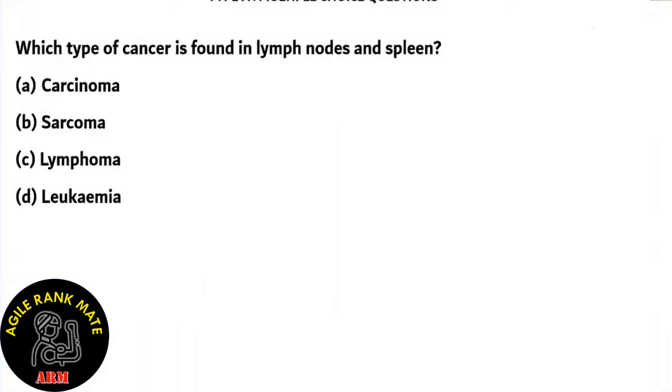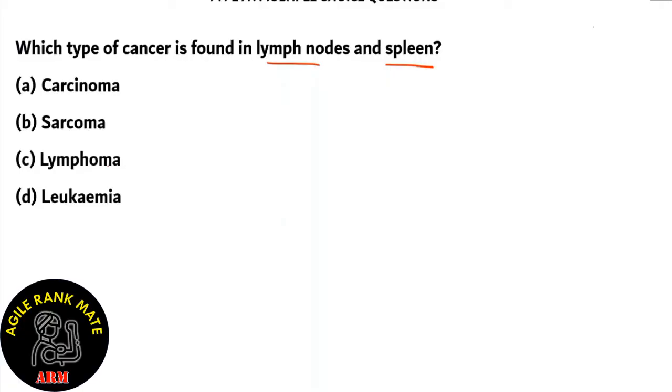Next question. Which type of cancer is found in lymph nodes and spleen? Carcinoma, sarcoma, lymphoma, and leukemia. Now, these are different kinds of cancers, and we need to find out which of these is occurring in the lymph nodes and spleen.